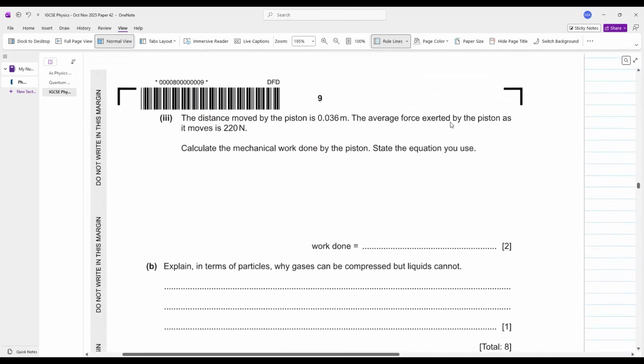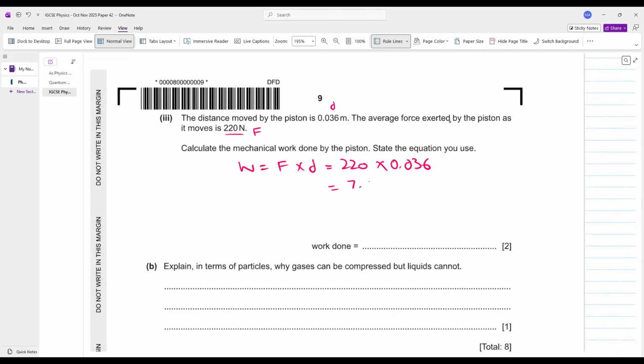Let's further move ahead. The distance moved by the piston is this. The average force exerted by the piston is this. You have to calculate work done. Work done is equal to force into distance. Force क्या है भाई? 220. Distance क्या है? 0.036. Can you calculate the work done? Yes. This comes out to be 7.9 joules, correct to two significant figures.